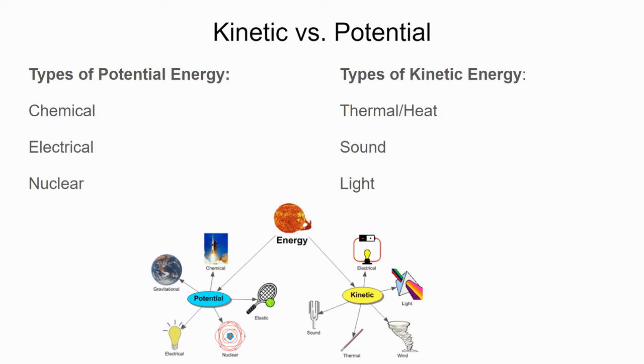All right. So we can kind of break down the types of potential energy and the types of kinetic energy. Okay. So there are many, many types of energy, but I decided to include the three most common types of potential energy and the three most common types of kinetic energy. Over here, we have the types of potential energy as chemical, electrical, and nuclear. And then over on the right, our types of kinetic energy are thermal, also known as heat, and sound and light. Okay, so let's take a closer look as to what these types of energy really mean.